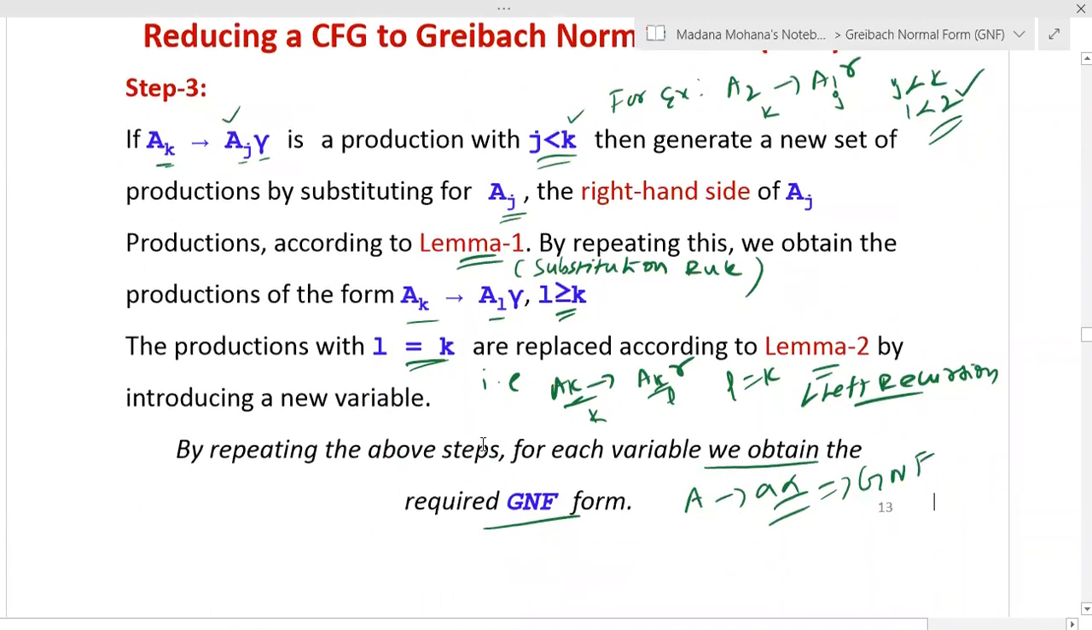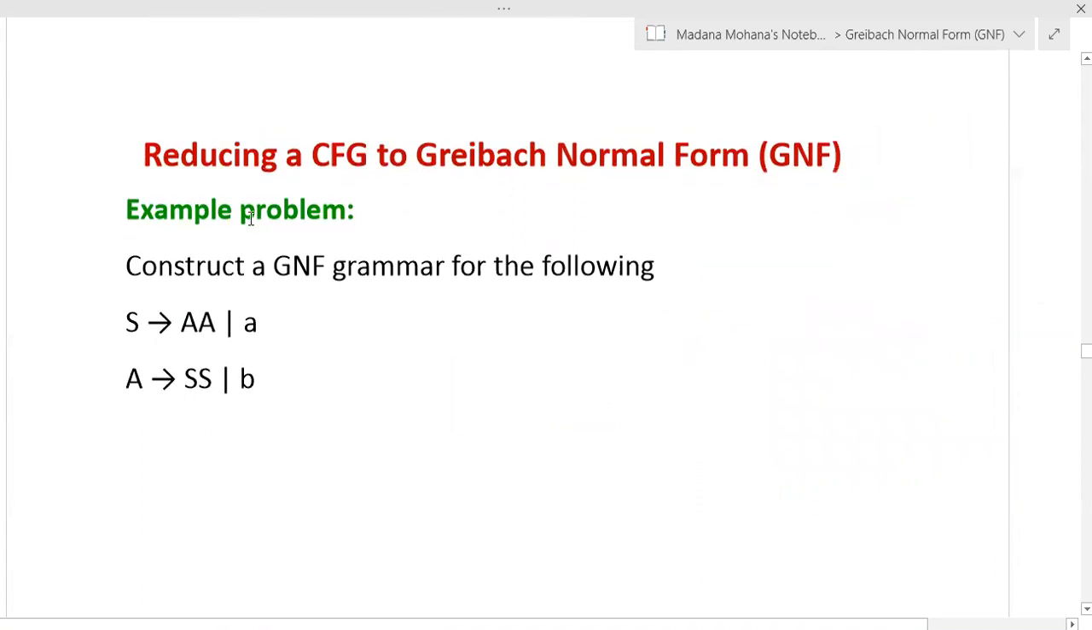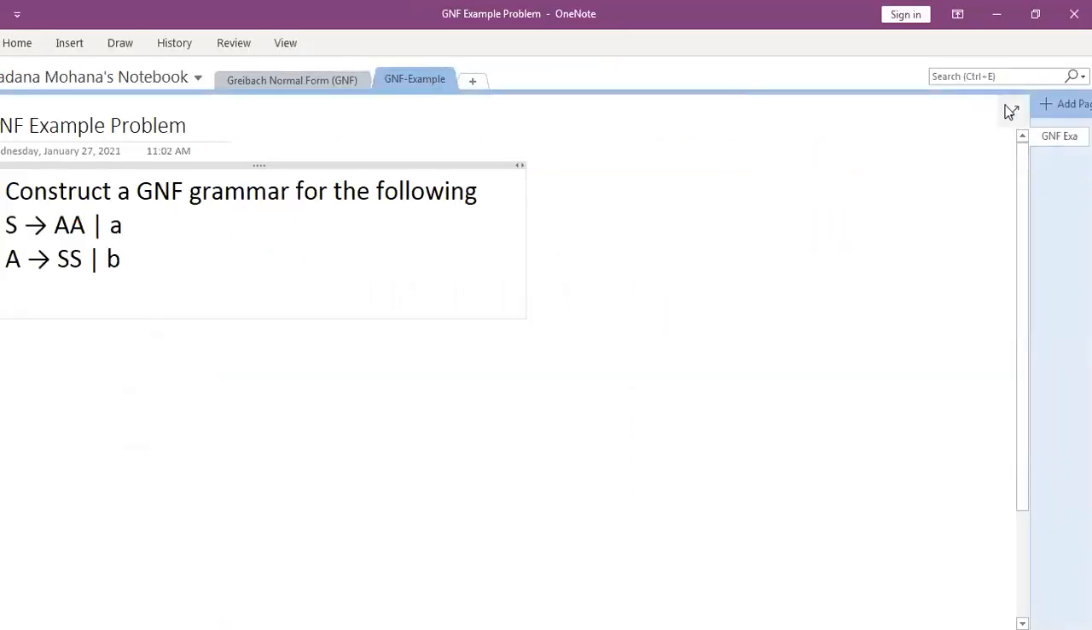Okay, now let us see one example problem. The question will be given like this. Construct a GNF grammar for the following. That is, S derives AA or terminal a. Then A derives SS or terminal b. Now let us solve this problem live.